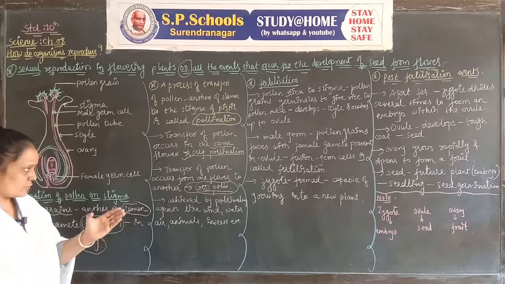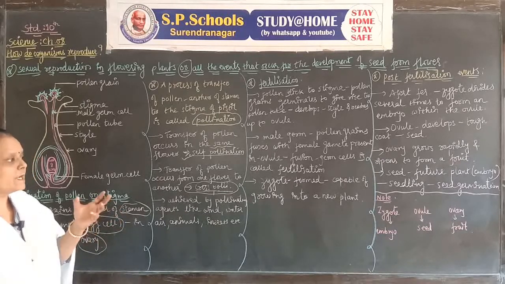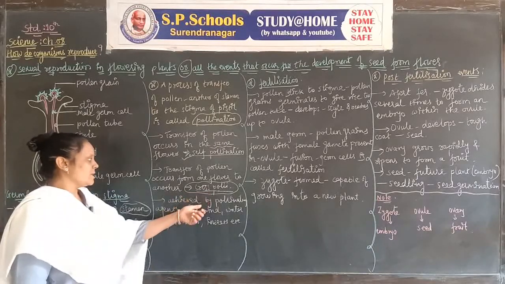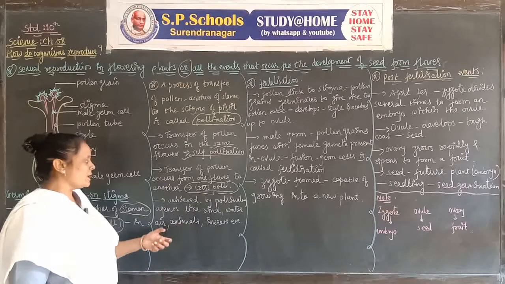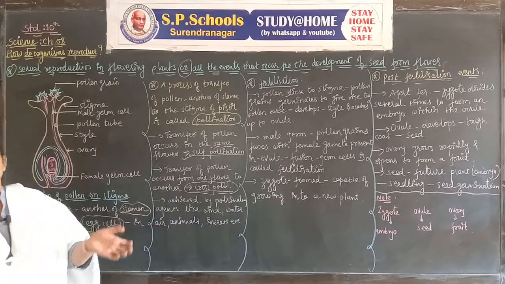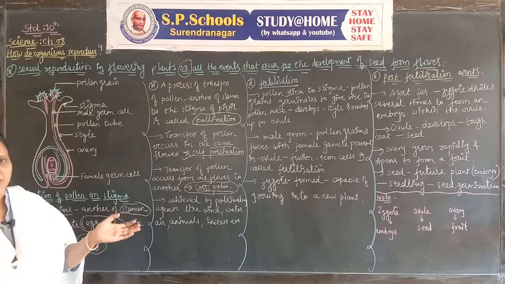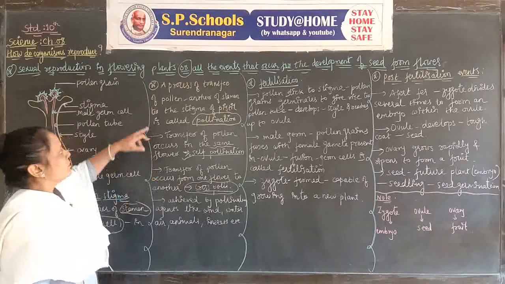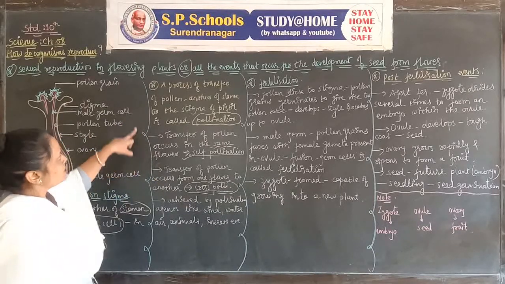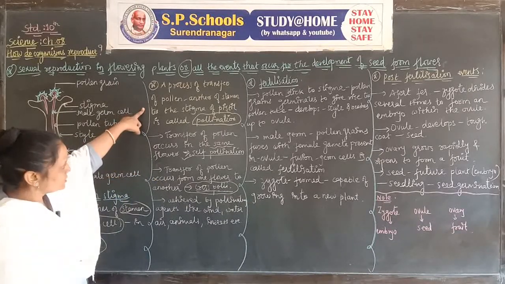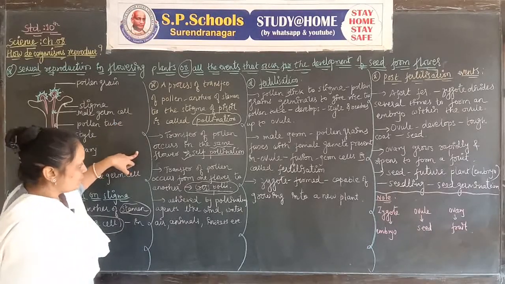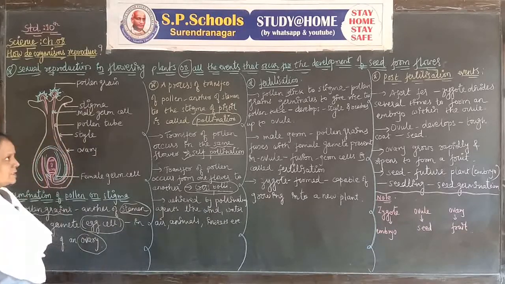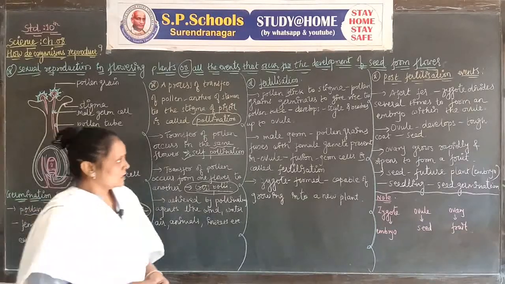In the case of cross-pollination, a pollinating agent is needed. The cross-pollination event can be achieved by pollinating agents like water, wind, insects, animals, etc. For pollination, give the definition of pollination and the two types of pollination, self-pollination and cross-pollination. Let's go to fertilization.